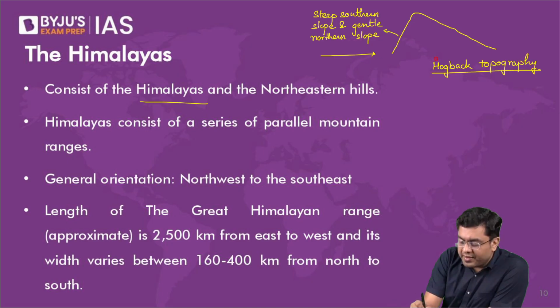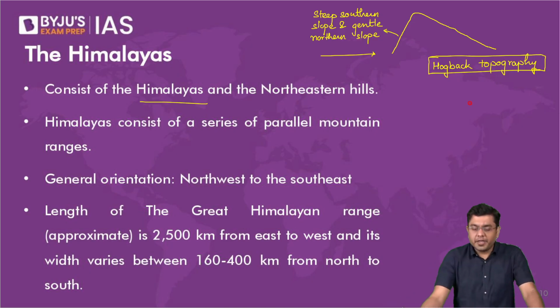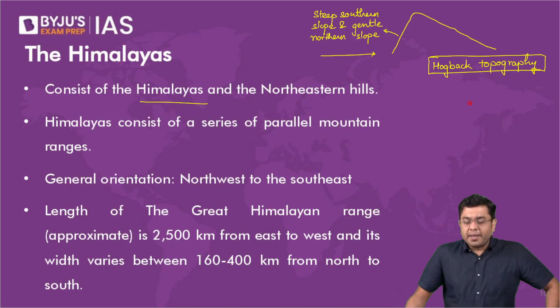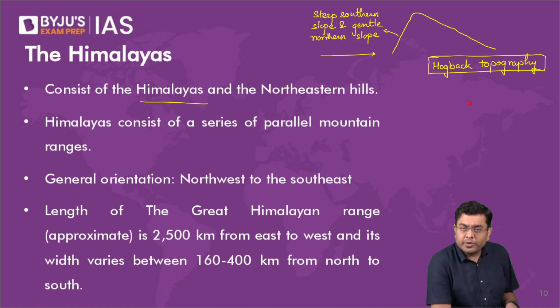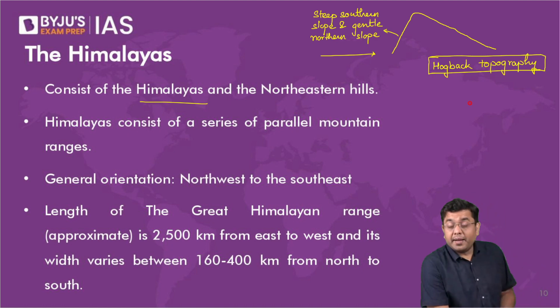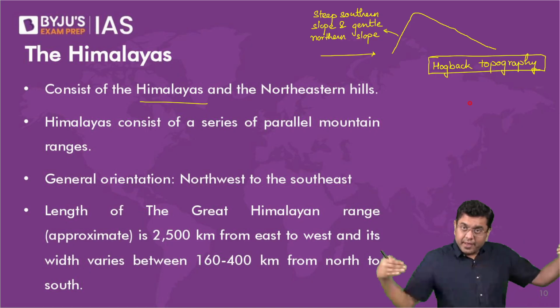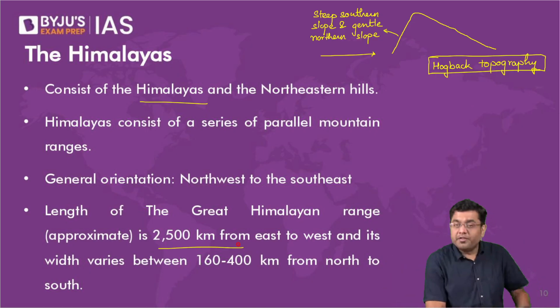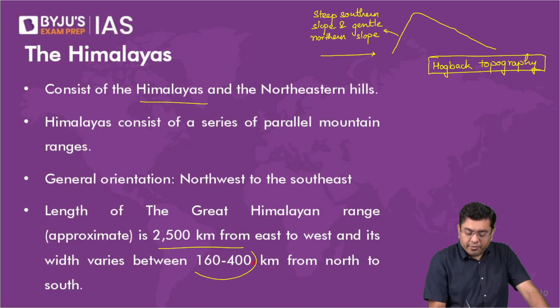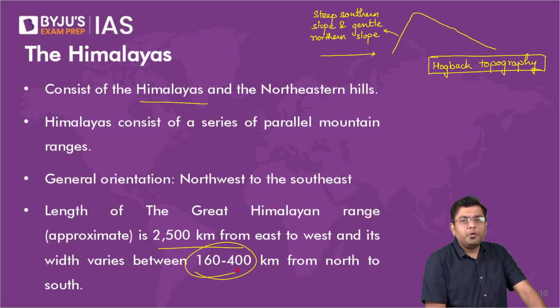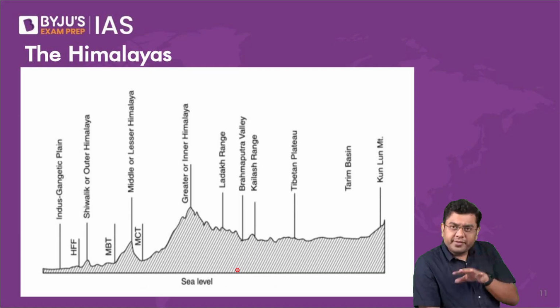Okay, that is a feature that you will find across the Himalayan ranges. The general orientation of the Himalayan ranges is northwest to southeast, and the length of the entire Himalayas is close to around 2500 kilometers from the west, and its width varies between 160 to 400 kilometers from north to south. So this is the kind of cross-sectional appearance of how these Himalayan mountains are.